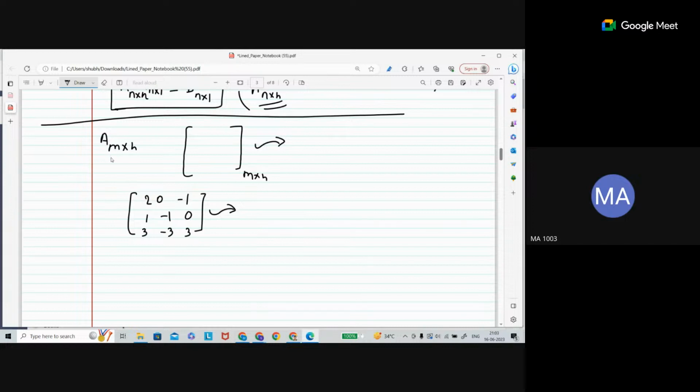I am taking the first row and multiplying it by 1 by 2. The notation is 1 by 2 R1, where R1 means row 1. Once you do this, what matrix do you get? This is 1 here, this is 0 here, this is minus 1 by 2. I did only row 1, so the rest of the rows will be the same.